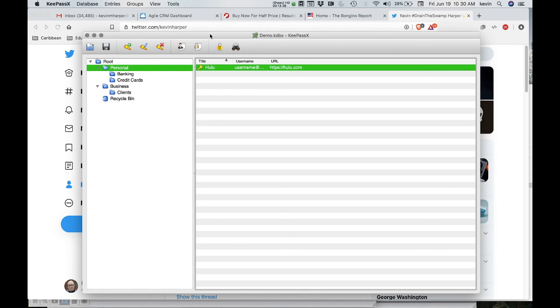So you don't ever have to be that person that got hacked because they used the password, my password, on all 10 or 15 or 100 of their logins. So don't be that person. Take ownership of your own online security, and this is a great way to do that. It's super highly secure. I have dozens of clients that I have to store personal, highly sensitive information for, credit cards, and my own credit cards. I use it for myself, so I don't do anything for my clients that I'm not doing for myself. It's super secure.